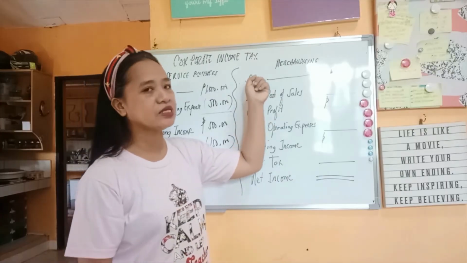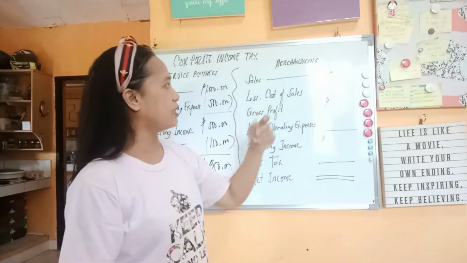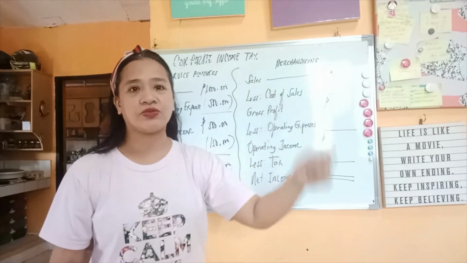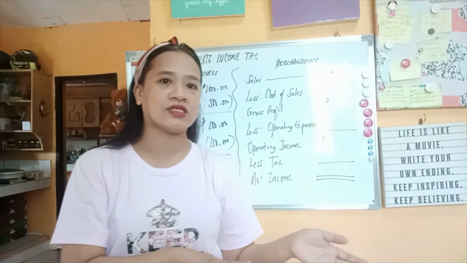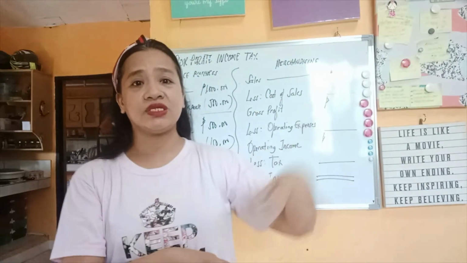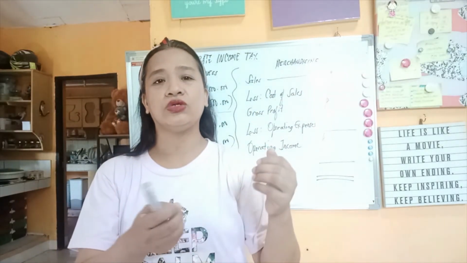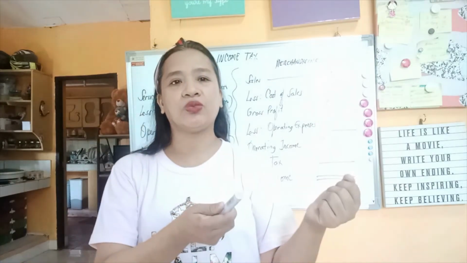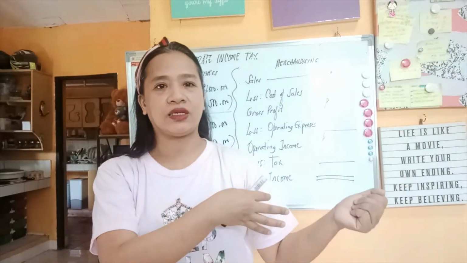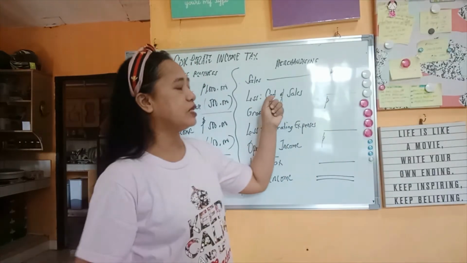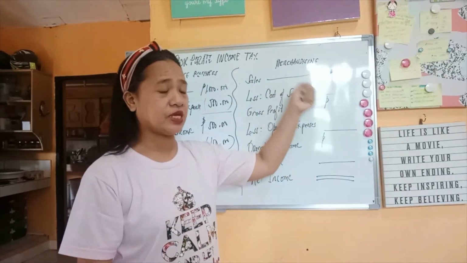So you have sales or revenue worth something, and then you need to deduct the cost of sales. What is the difference between the cost of sales and the expenses? Because your business is merchandising, you need to first compute the cost of your product. This is what we call the cost of sales.